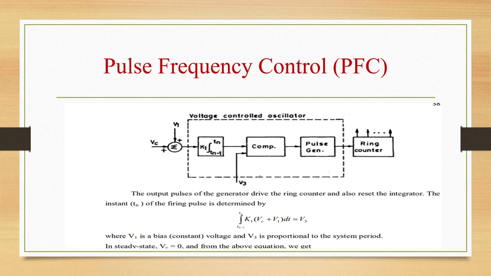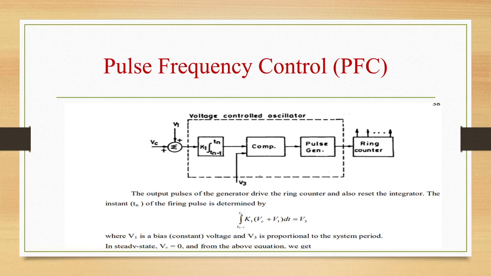This diagram shows the block diagram of a PFC system. It is a simplified block diagram of the PFC system. The voltage control oscillator VCO consists of an integrator, comparator and a pulse generator. Output pulses of the generator will drive the ring counter and also reset the integrator.